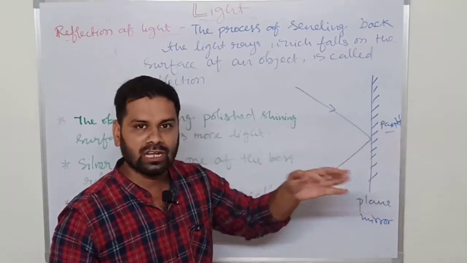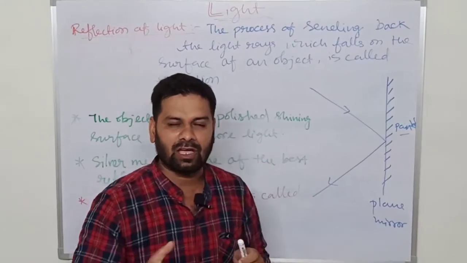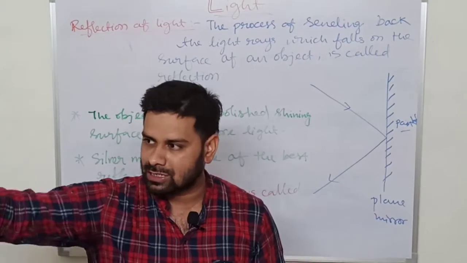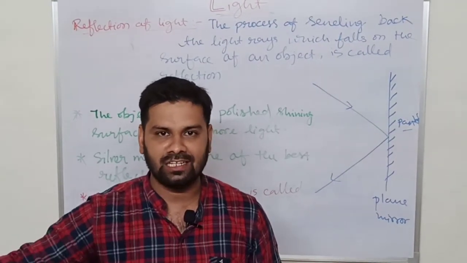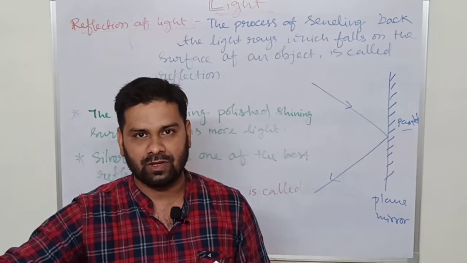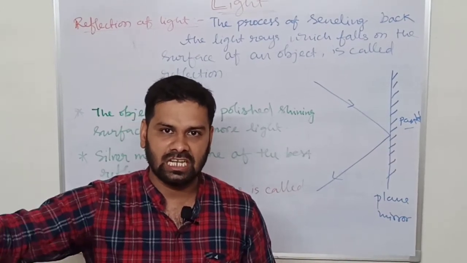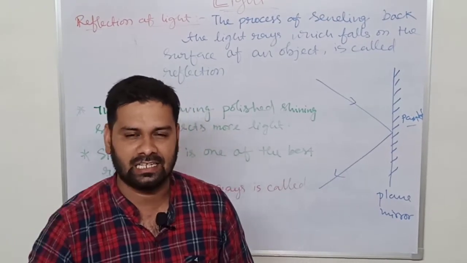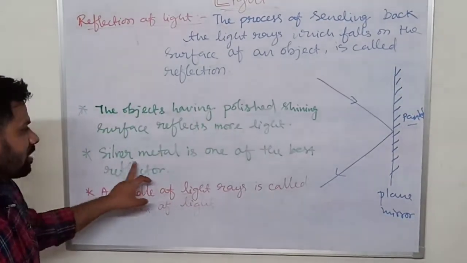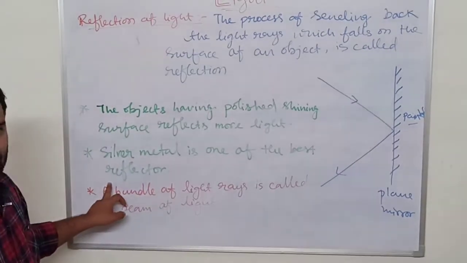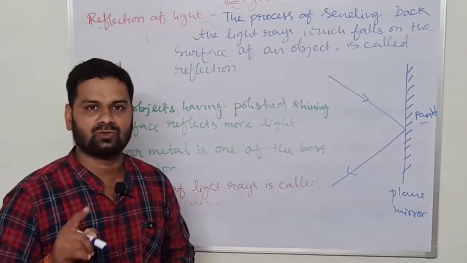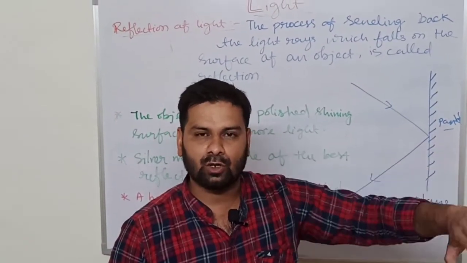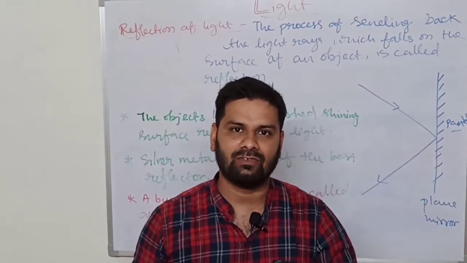Like the mirror will reflect the light nicely. If I shine a torch light on the door, it won't reflect because the surface is blurry and it is not shiny either. So all shiny surfaces like tin, steel will reflect the light nicely because they are polished and shiny. Silver metal is one of the best reflectors. Wherever there is silver painting or silver coating, those surfaces will reflect the light very nicely.